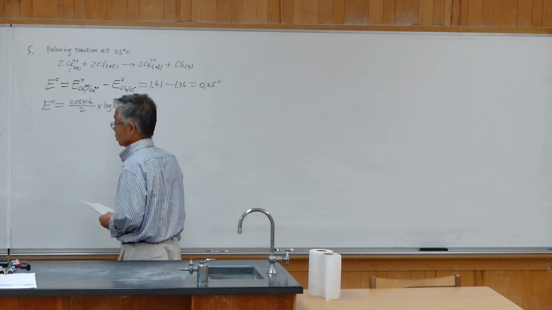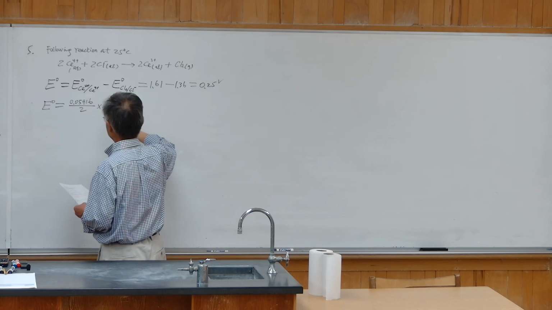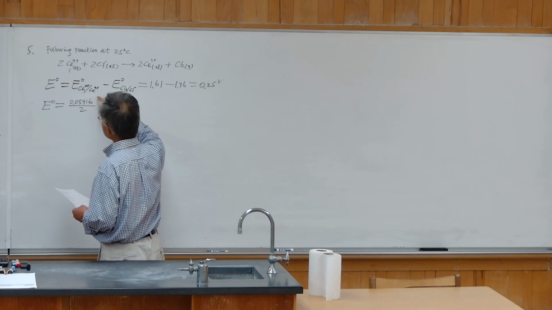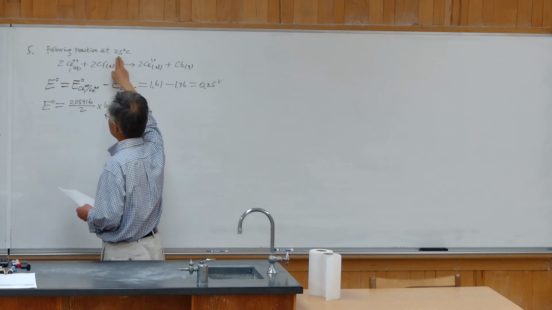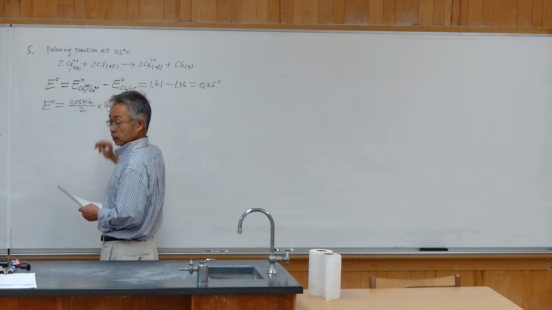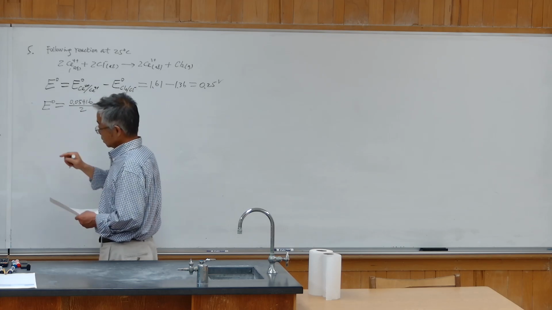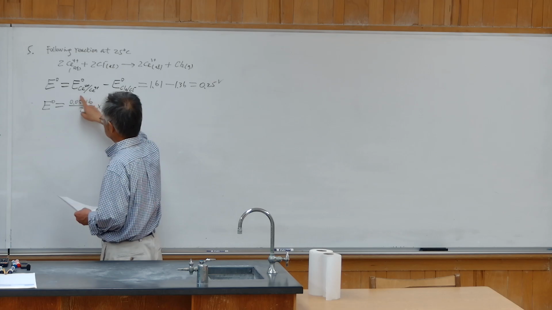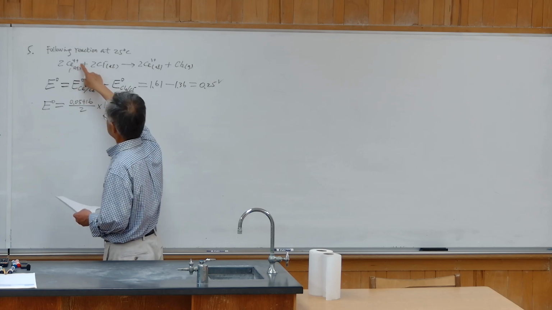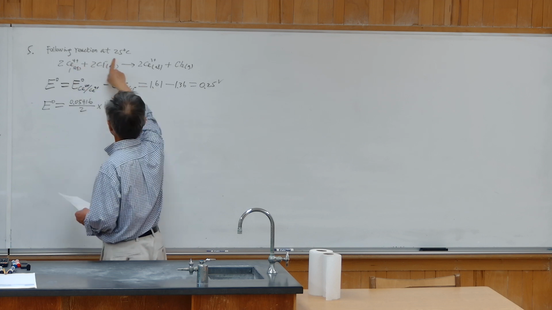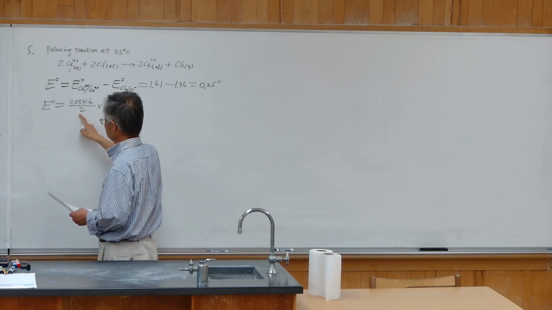So now E0 equals 0.05916 over 2 times log K. This 0.05916 comes from RT divided by Faraday constant F. T at 25 degrees Celsius converts to Kelvin, 298 K. So gas constant R times 298 K divided by the Faraday constant, you get this number. The 2 is because of 2 electrons. Cerium 4 to cerium 3 is 1 electron, but you have a coefficient of 2 there. So 2 times 1 is 2.